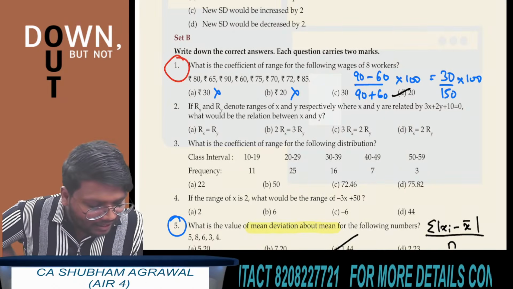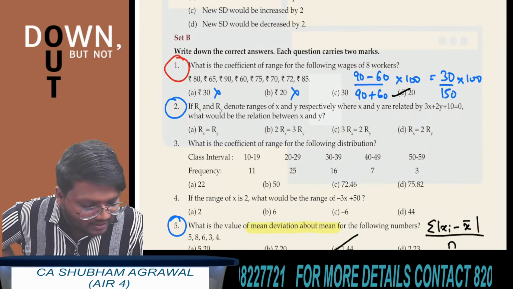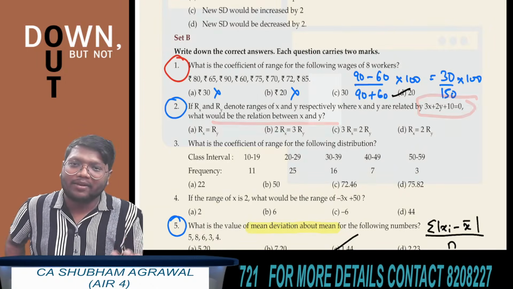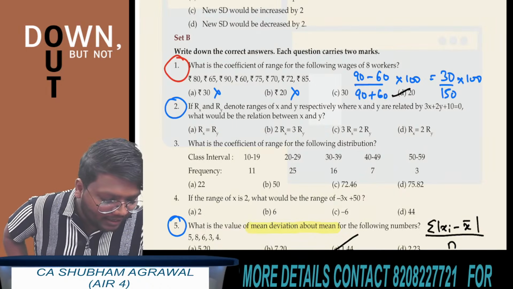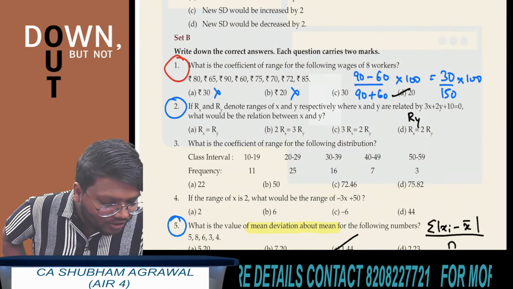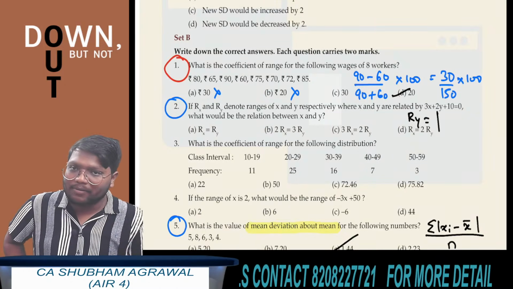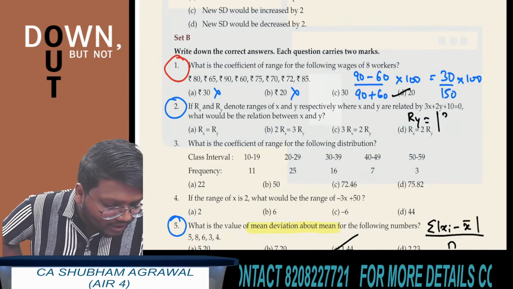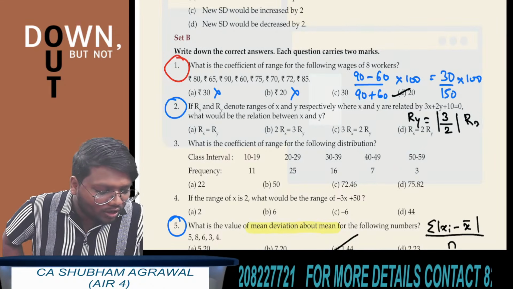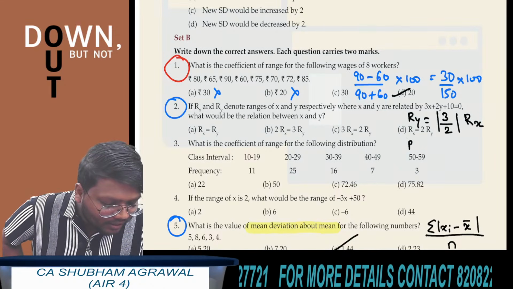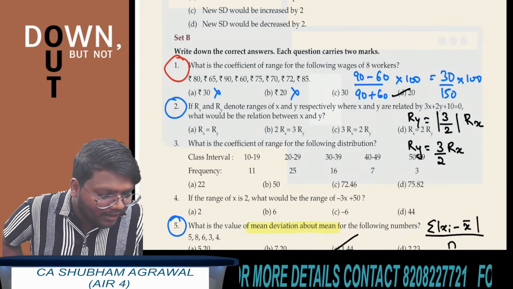Now see here, the relationship between x and y is given in this second question. The relationship between x and y is given, and we have to find the relation between the range of x and the range of y. Very simple. We have to use this formula: range of y is equal to the absolute value of coefficient of x divided by coefficient of y, multiplied by range of x. What is the coefficient of x here? 3. What is the coefficient of y? 2. Absolute value of 3 by 2 multiplied by range of x. Now see, range of y is equal to the absolute value of 3 by 2. You can directly write this 3 by 2 only, multiplied by range of x.